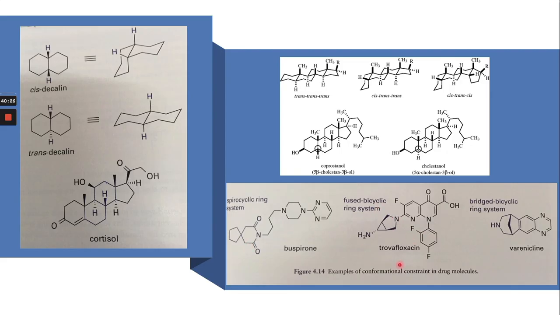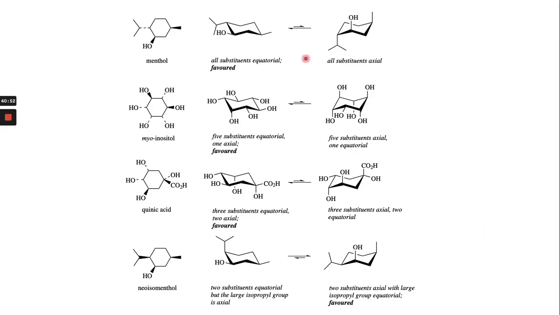In case of trovafloxacin, this is a fused bicyclic ring system. Here in varenicline, this bridged bicyclic ring system has constraint in the molecule. These are different conformations of the molecule.